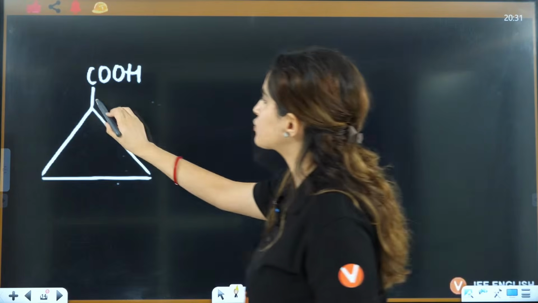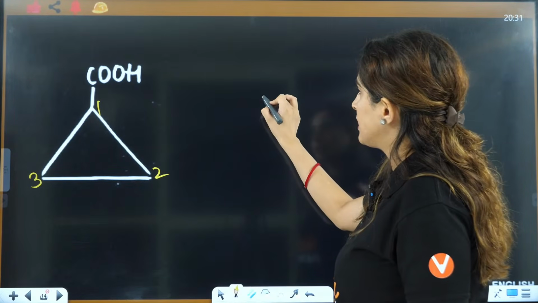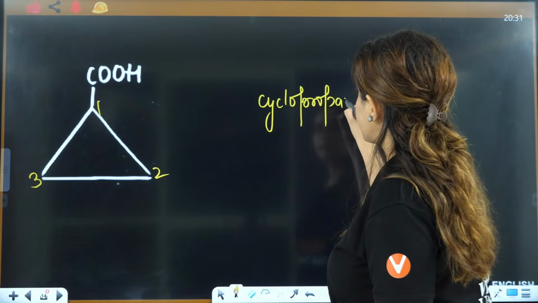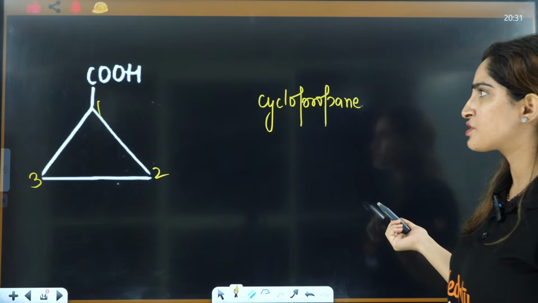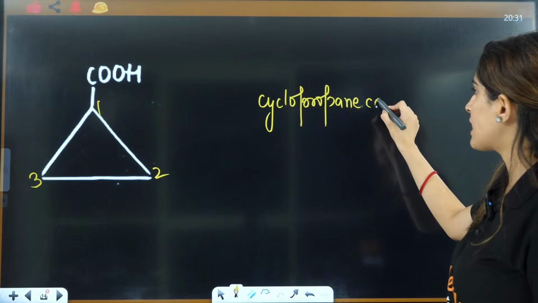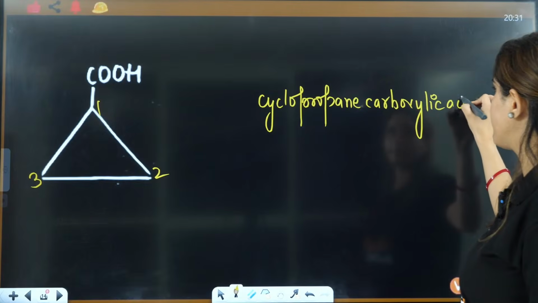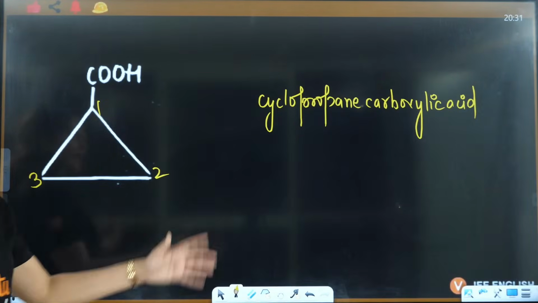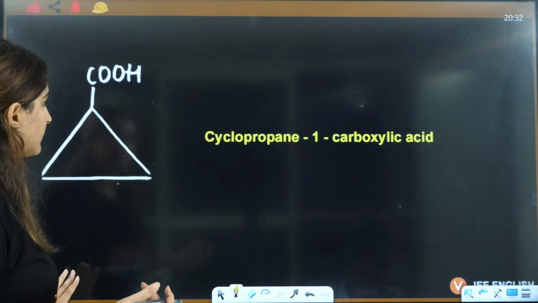Again, this is 1, 2, 3. So I'll write it as cyclopropane, and on the first position you have carboxylic acid, right? So it will be cyclopropane carboxylic acid. Why? Because this COOH is directly connected to the ring, right?